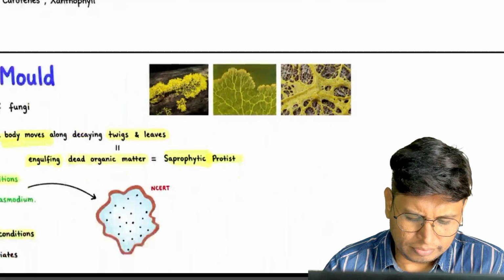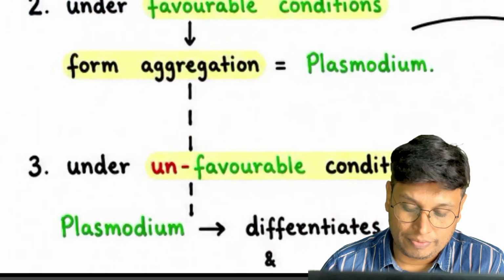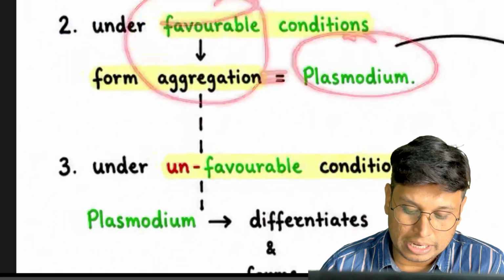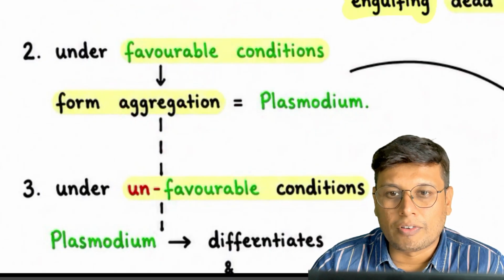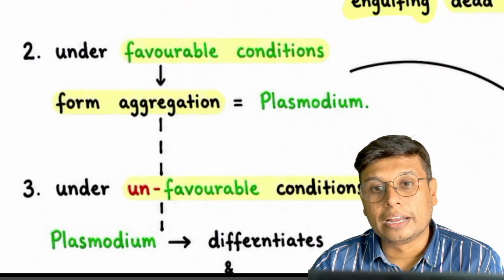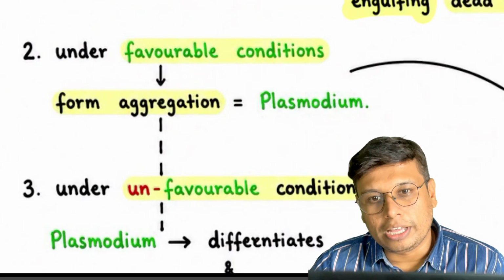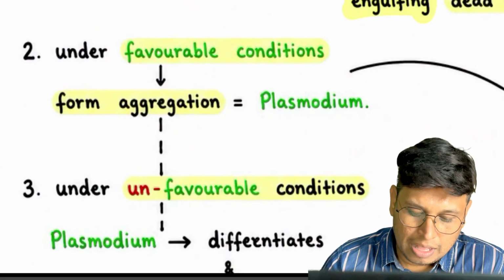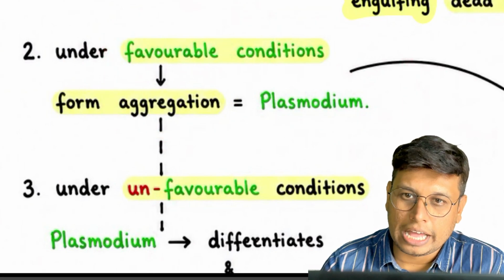Always remember, the question will come like this: favorable condition aggregation is called plasmodium. The group is called plasmodium. Do not mistake this for the malarial parasite, Plasmodium vivax, which causes malaria. There, Plasmodium is the name of a genus. Do not confuse them. Here, plasmodium is the group or aggregation of slime mold under favorable conditions.